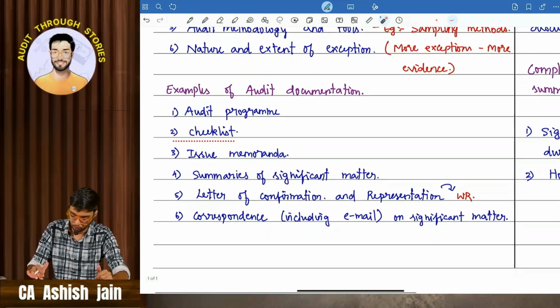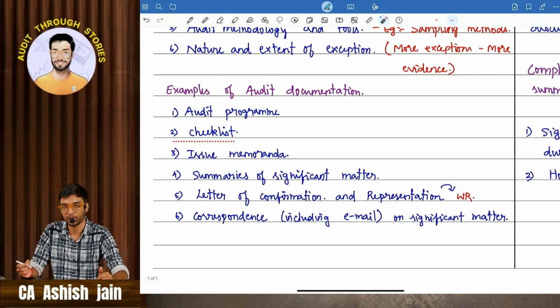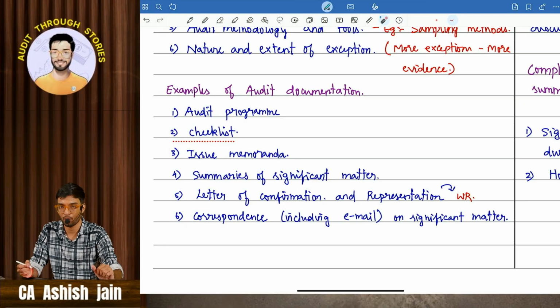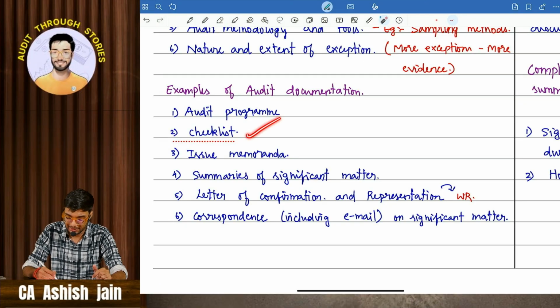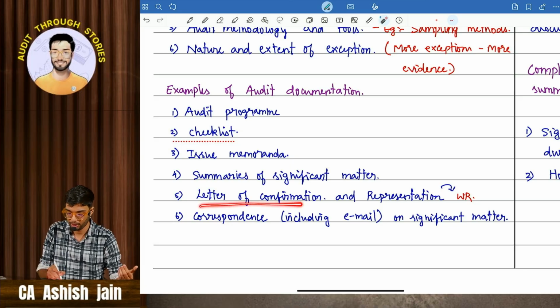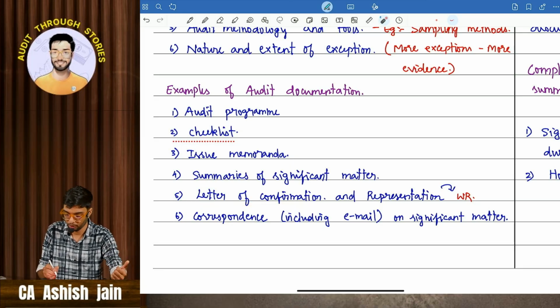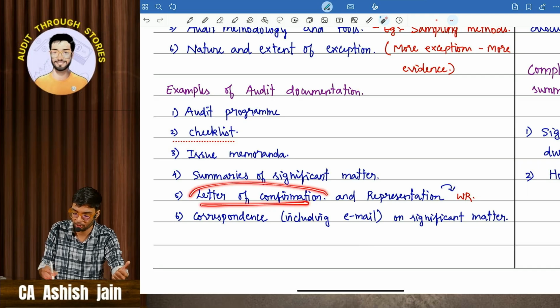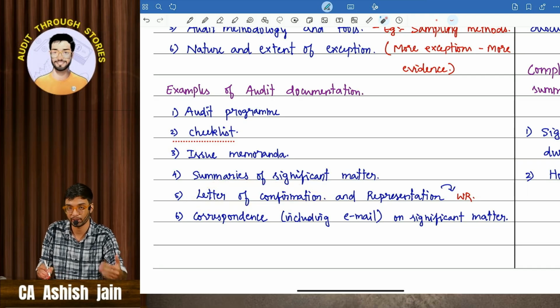Okay, so this is audit program. Audit program is also a part of audit documentation. Then comes checklist, issue memorandum, summary of significant matter, and letter of confirmation. Like if the company has raised a loan from a bank, the bank would have given a letter of confirmation for sanctioning the loan. So the letter of confirmation is also a part of audit documentation. You can keep it as a part of audit documentation.